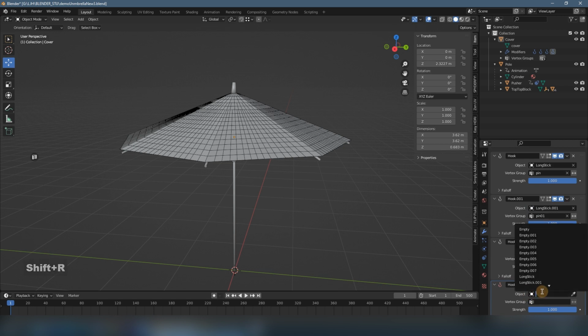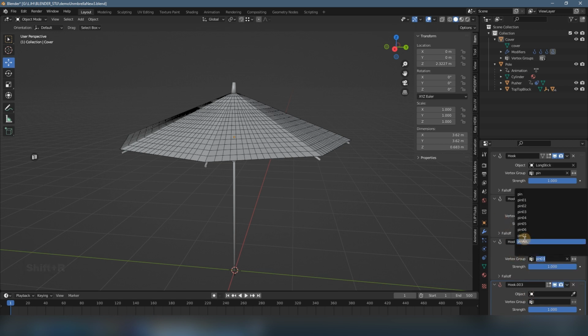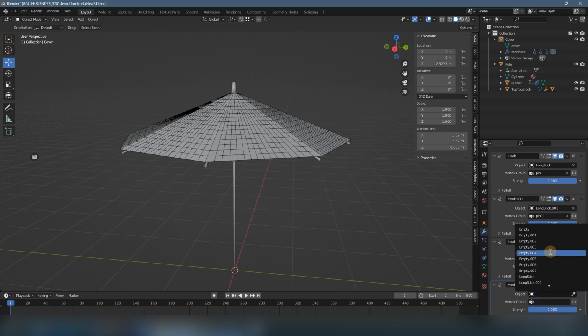Oh, here I got a mistake. Here there is pin 2. So be careful with this. And hook 3, we select the long stick 3 and pin 3.